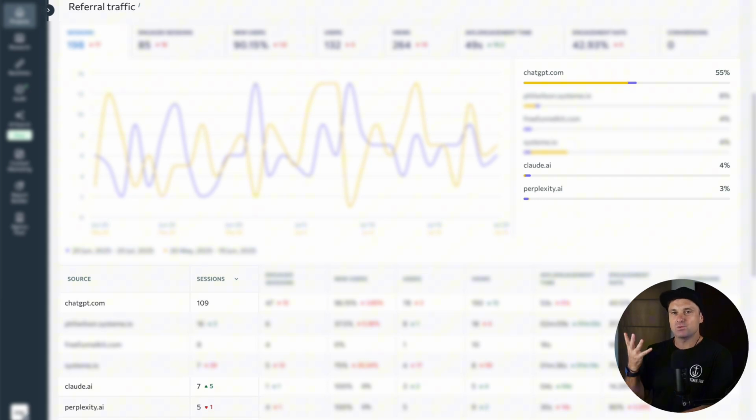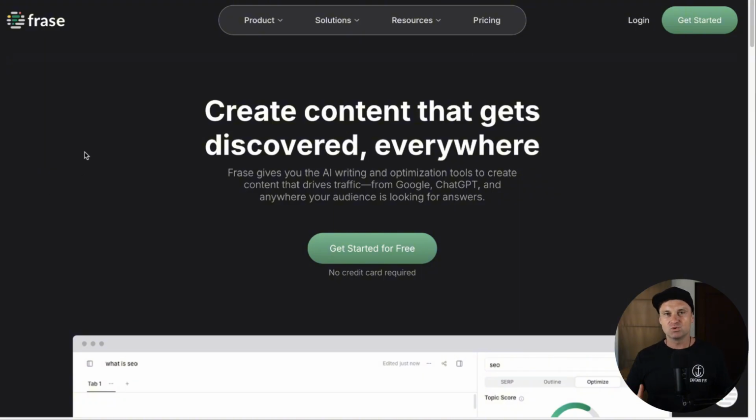First of all, this is actually what caught my attention about GEO. In one of my analytic platforms, I see that there is actually quite a bit of traffic being recommended by ChatGPT, as well as Claude AI, and as well as Perplexity AI. So it got me thinking, why am I getting traffic from these particular types of AI, and what can I do to get even more? And that's when I came across a tool called Frase, and I've actually been using Frase for a very long time. But these guys are specializing in SEO as well as GEO, and I'm going to show you exactly how to use it.